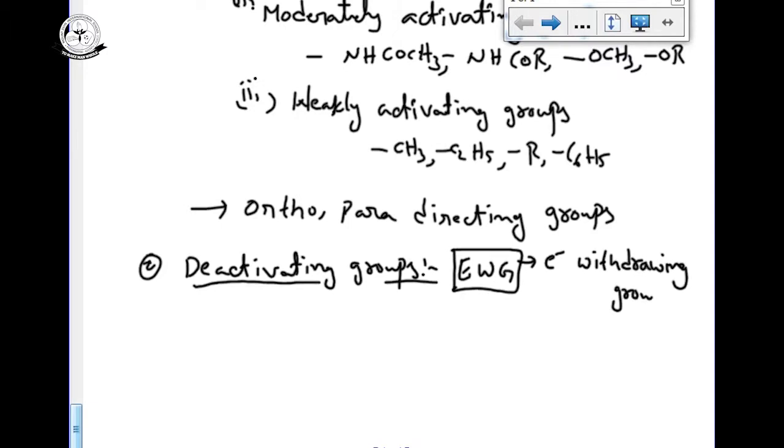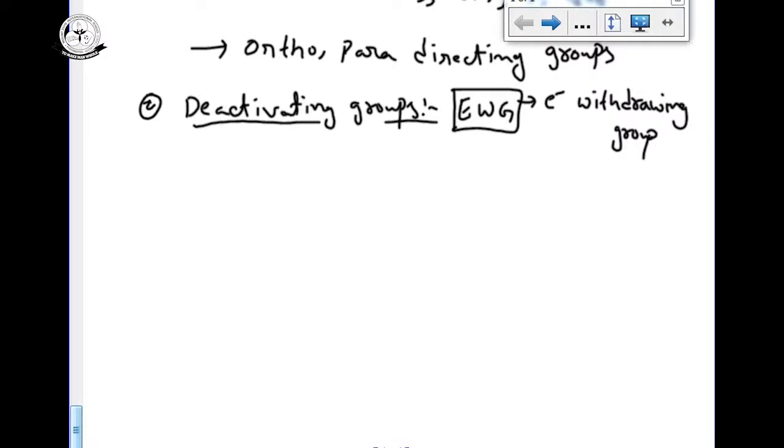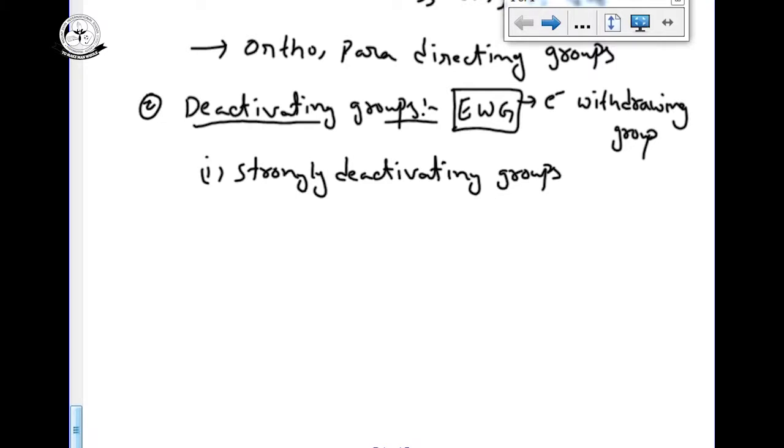In electron withdrawing groups also we have strong, moderate and weak. First, strongly deactivating groups, which are generally NO2, NR3+, and CF3. All these are strongly deactivating groups.